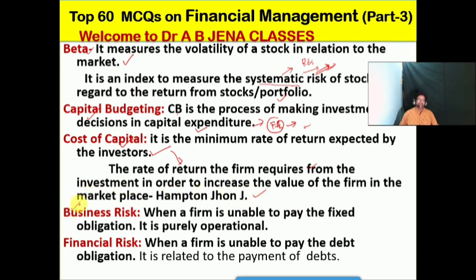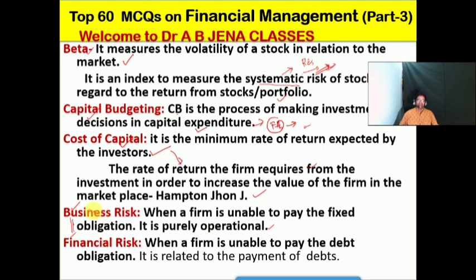Friends, I have already told you, ahead we will discuss what is the meaning of business risk and the financial risk. So very important. Business risk is when a firm is unable to pay the fixed obligation and it is purely operational. That is, when the business firm is unable to pay the fixed financial cost, it may be the interest and the dividend to the preference shareholder.